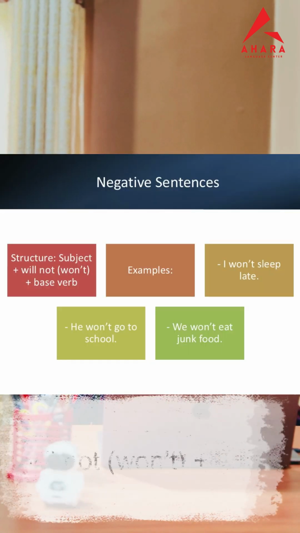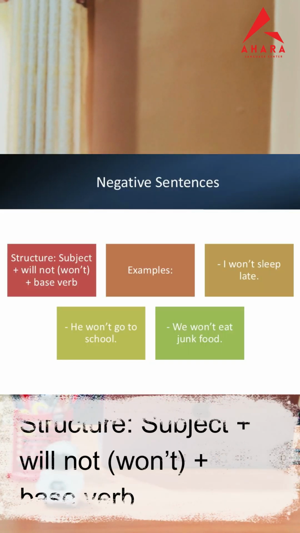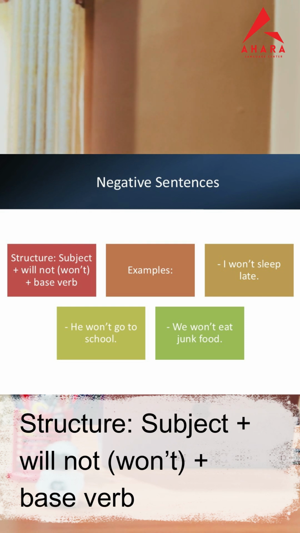Let us go to the negative sentences. The structure is subject plus will not. So remember that clearly. We are adding a not here. Will not, which can be combined to won't, plus the base verb. Let us look at some examples.